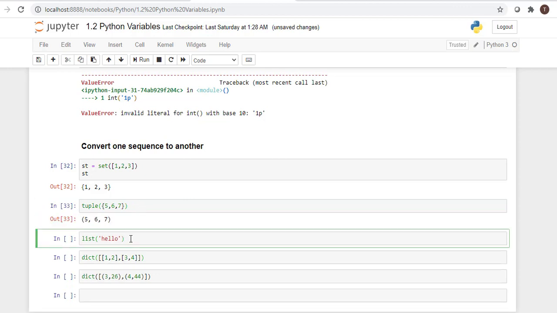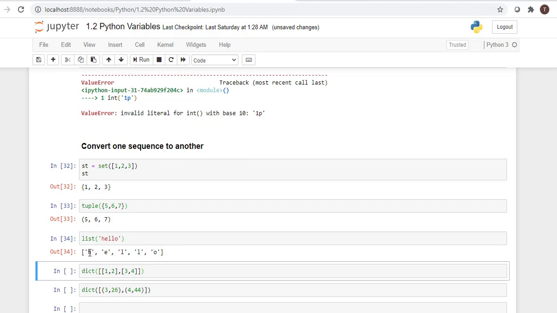A string is a sequence of characters, one kind of collection, so if we pass it into the list function, it is converted into a list.